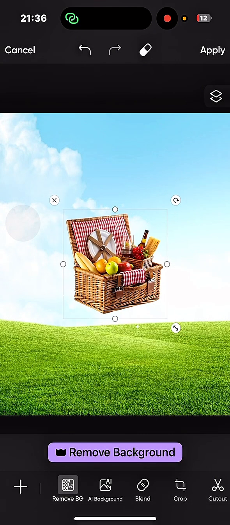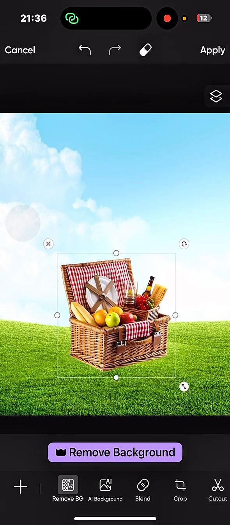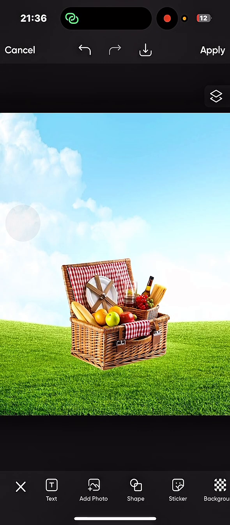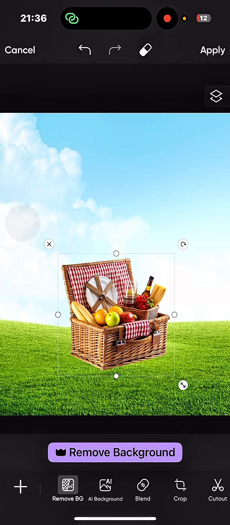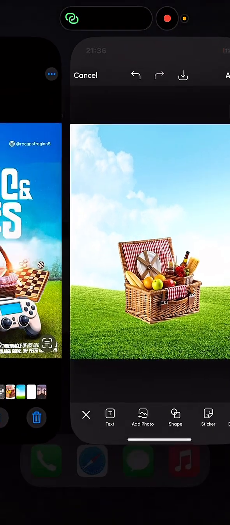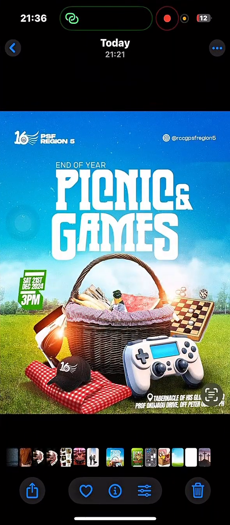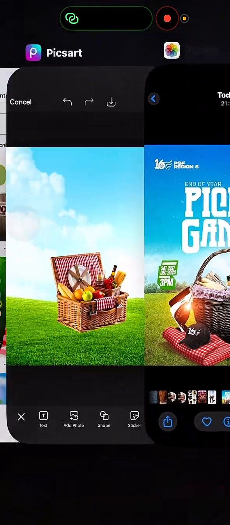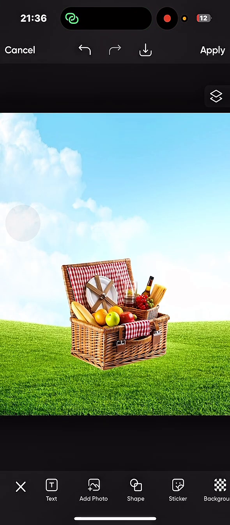Done. I've removed the background. Now, wow, this looks brilliant. This looks beautiful. This looks extraordinary. Now, it's a picnic, so I'm not going to merely write picnic. I'll write something else. They said picnic and games, so I can write picnic and fun or something like that.